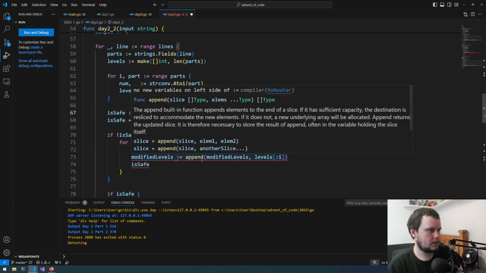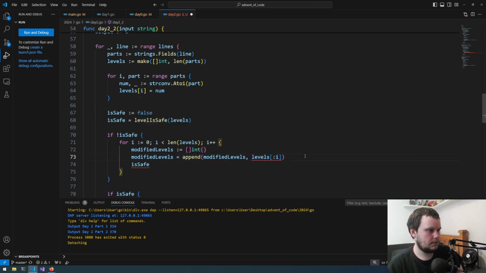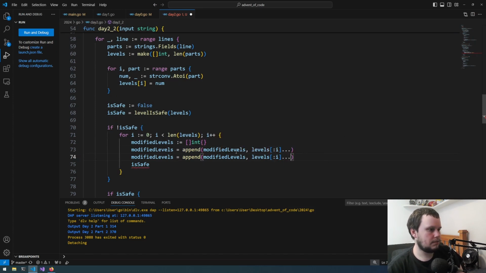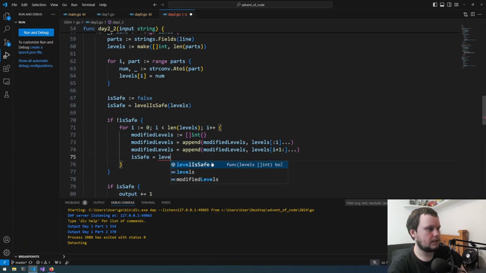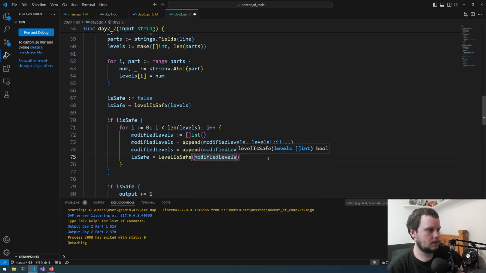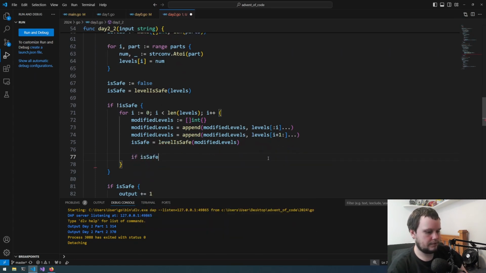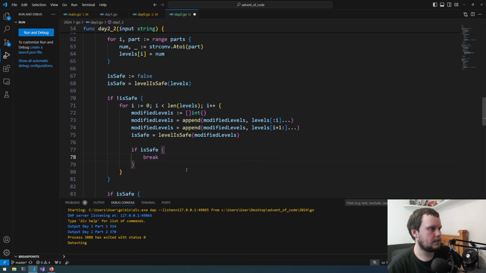What's wrong with this? Oh, I need to do that. And what's wrong here? Oh, okay, so I need to spread it. And now we do the same thing with modifiedLevels, but it's from i plus 1 to the very end. And now we do isSafe based on the modified levels. Then we can do if isSafe break, then that would go down to here and do that.